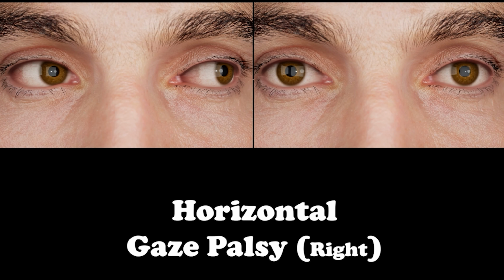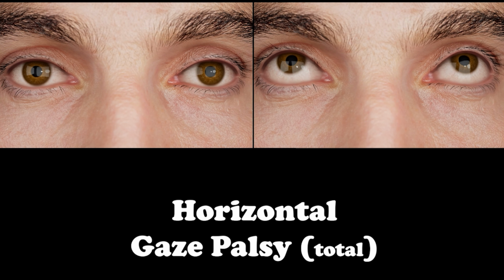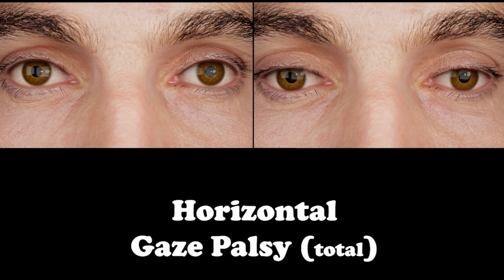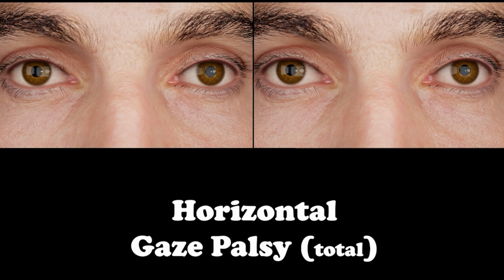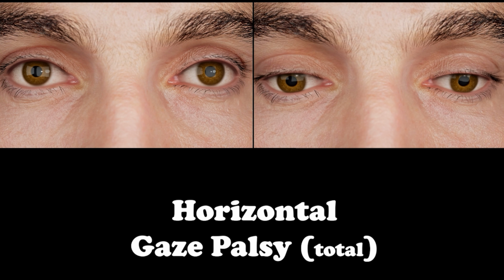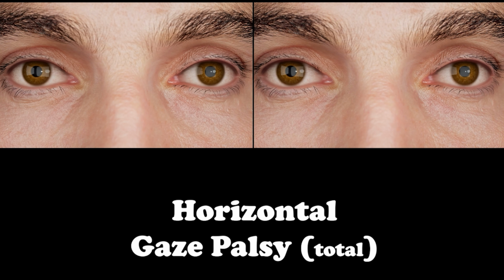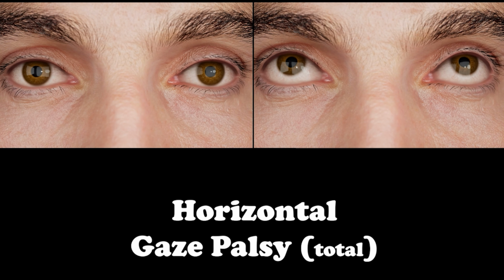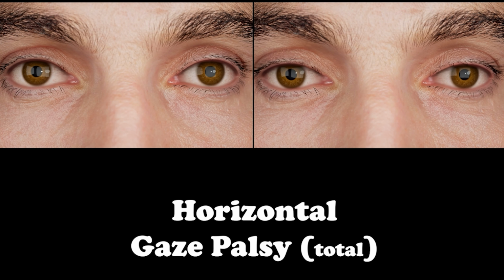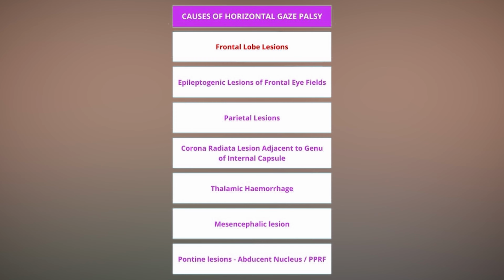Coming to the bilateral horizontal gaze palsy, the eye is set at neutral position and unable to move either to the right or left side on attempting to do so. Here again, the vertical gaze, or vertical movements up and down, is preserved. And also the vestibulo-ocular reflex is lost for horizontal head movements, but the vestibulo-ocular reflex is intact for vertical head movements. We will move on to see causes of horizontal gaze palsy.